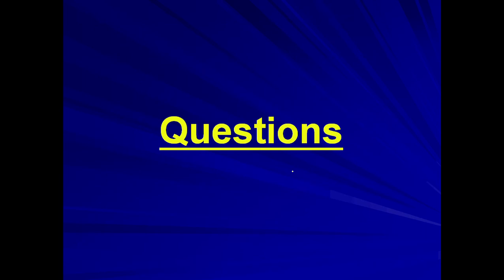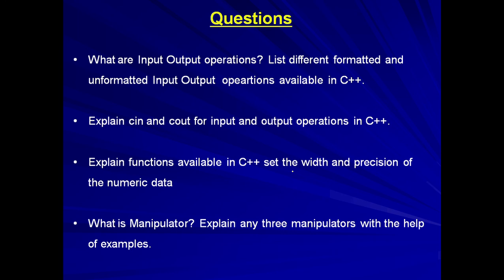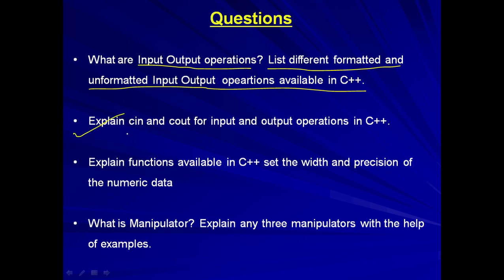Now we'll come to the questions. After going through this lecture, we must be able to answer the following questions. First one is, what are input-output operations? List different formatted and unformatted input-output operations available in C++. Another can be, explain cin and cout. I hope we understand this is an object, and this is again an object, and it is for input, and this is for output. So input output operations in C++.